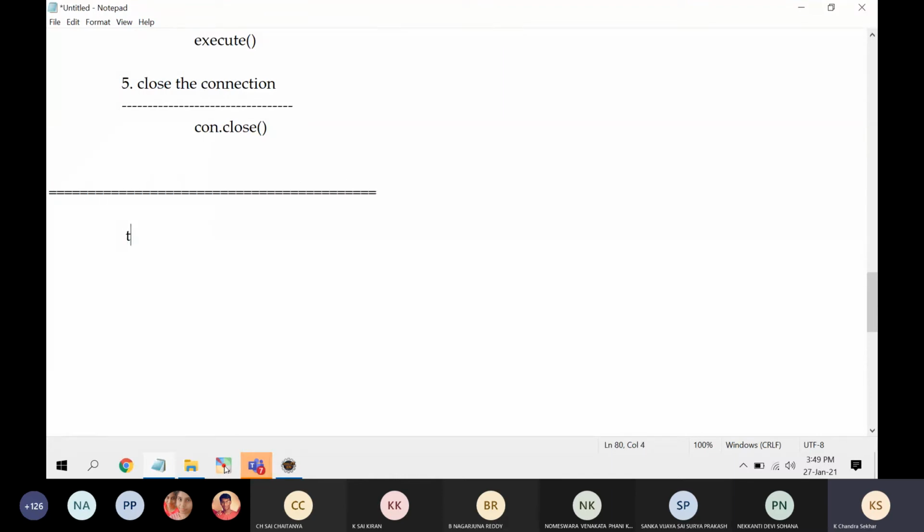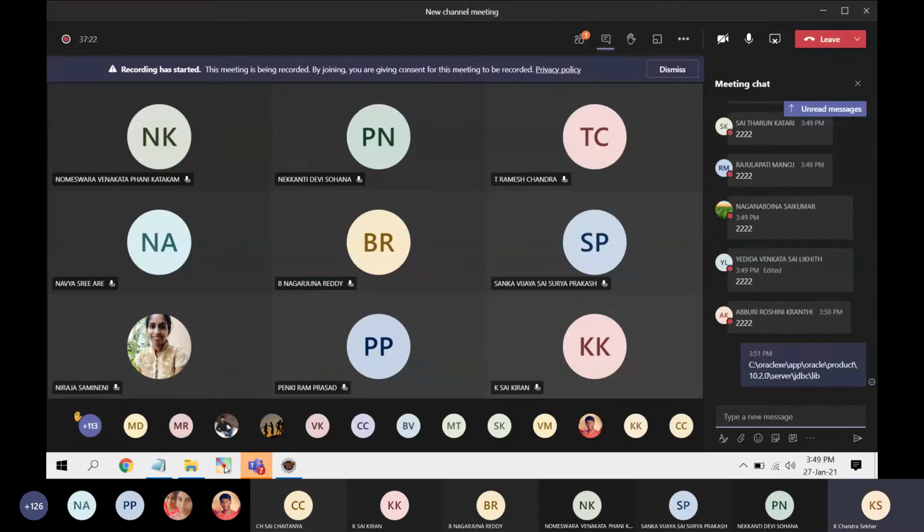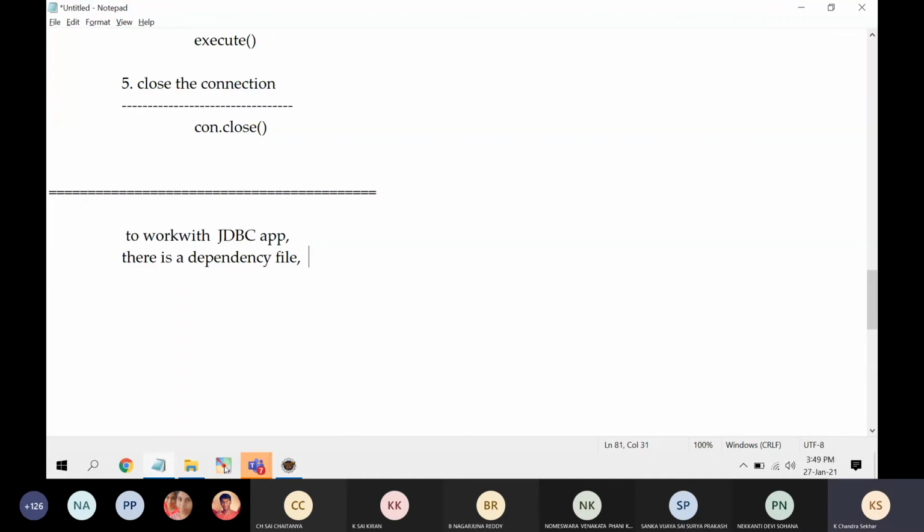To work with a JDBC application, there is a dependency file, nothing but the ojdbc14.jar file.